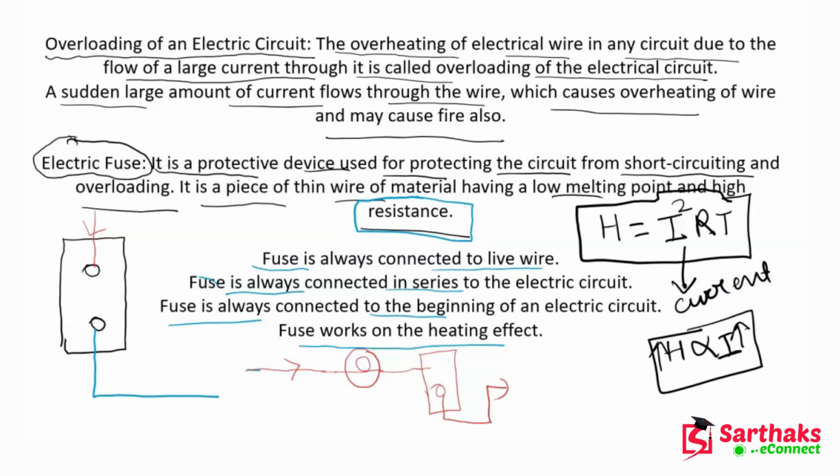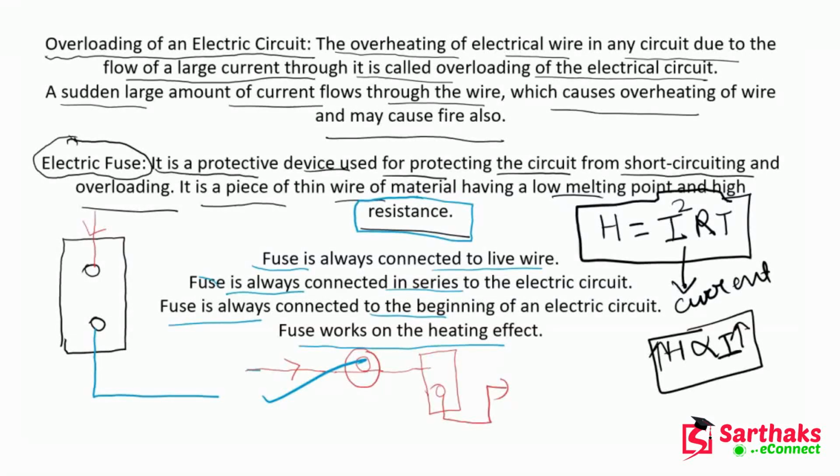But it has no meaning. Why? Because our appliance is already burnt. So you have to connect this fuse in the beginning, so that our appliances can be safe from the high amount of current.